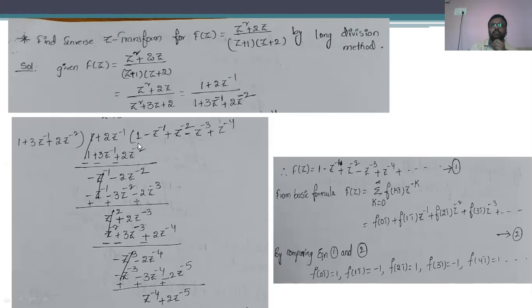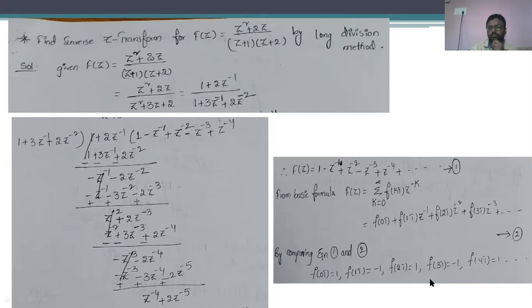If the coefficient sequence is 1 minus z inverse plus z power minus 2 minus z power minus 3 plus z power minus 4, the f of t value is nothing but 1, minus 1, 1, minus 1 and 1. It is a never ending process. It is going to be calculated for a certain part, and after that, taking that, we are going to get the f of t value.